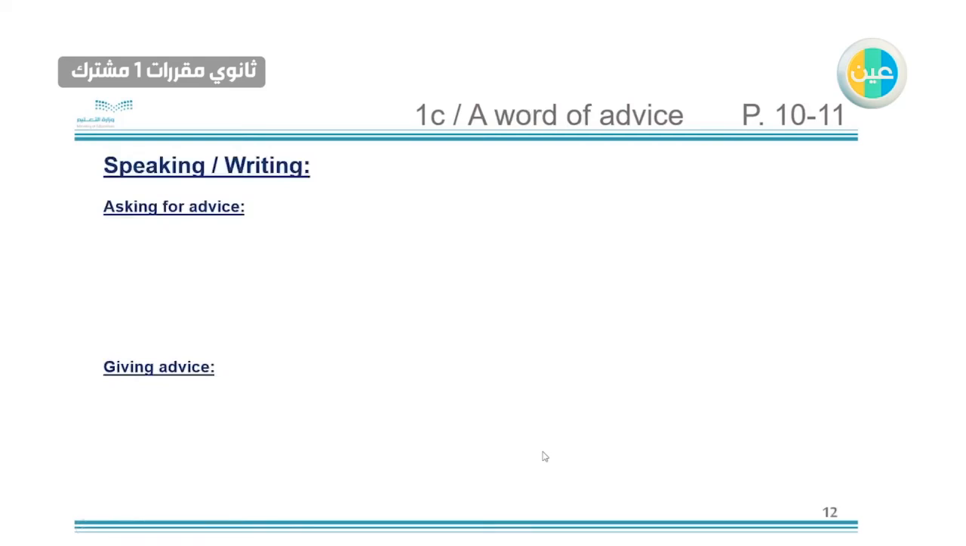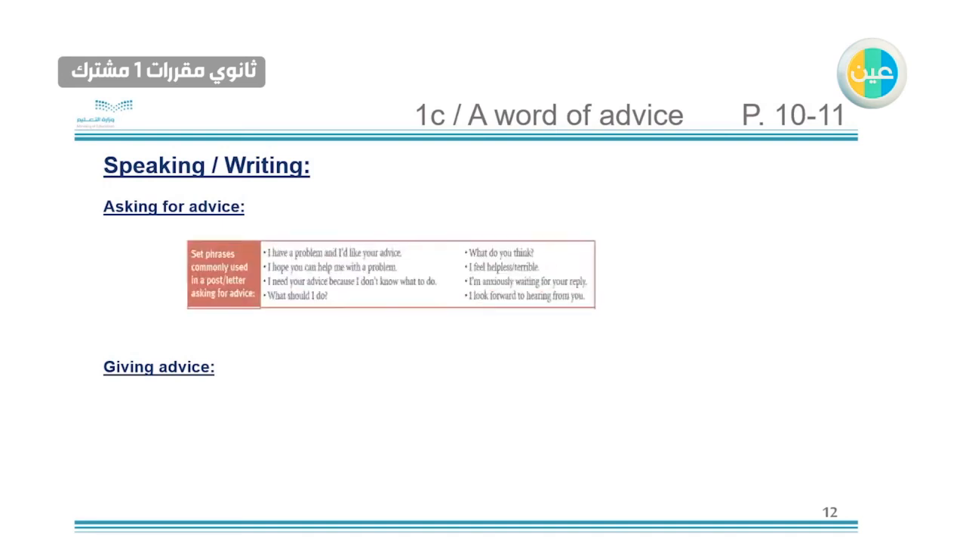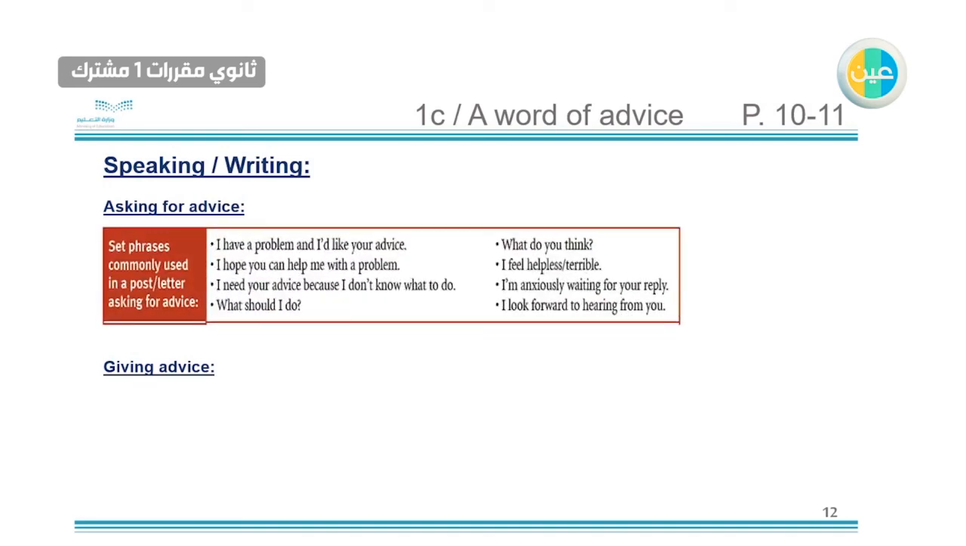Speaking and writing. We have these two parts. If we want to ask for advice or give advice, we have two ways. The first one, for asking for advice, we can use in speaking or writing. Sometimes you can change some forms to make it fit your needs. For example: I have a problem and I would like your advice. So you ask for advice here. I hope you can help me with a problem, and then you explain your problem and so on.